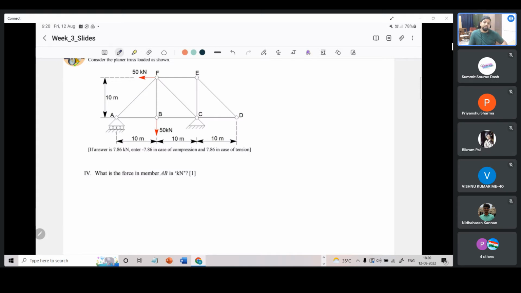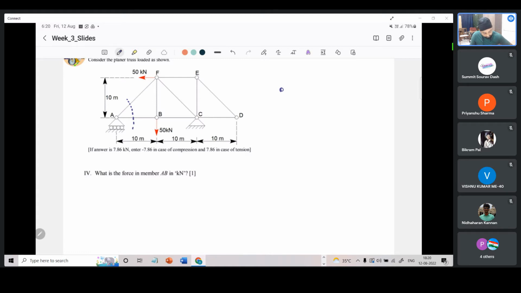Now we can go with the method of joints which we spoke about. That is, we will basically consider this portion alone, the left side portion of the cut, and redraw it. Our convention will be, we will invariably start by taking the forces pointing away from the joints. For example, we have considered joint A here.